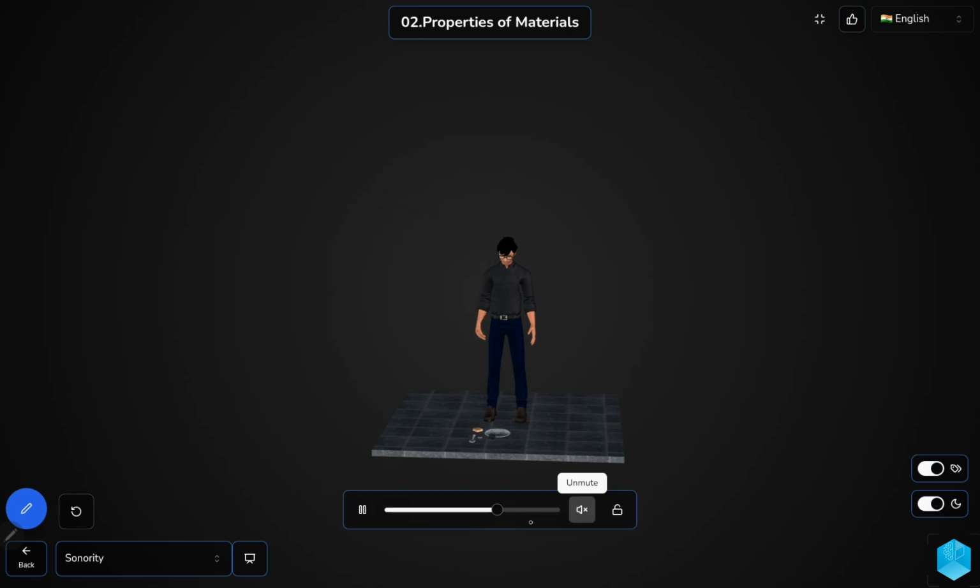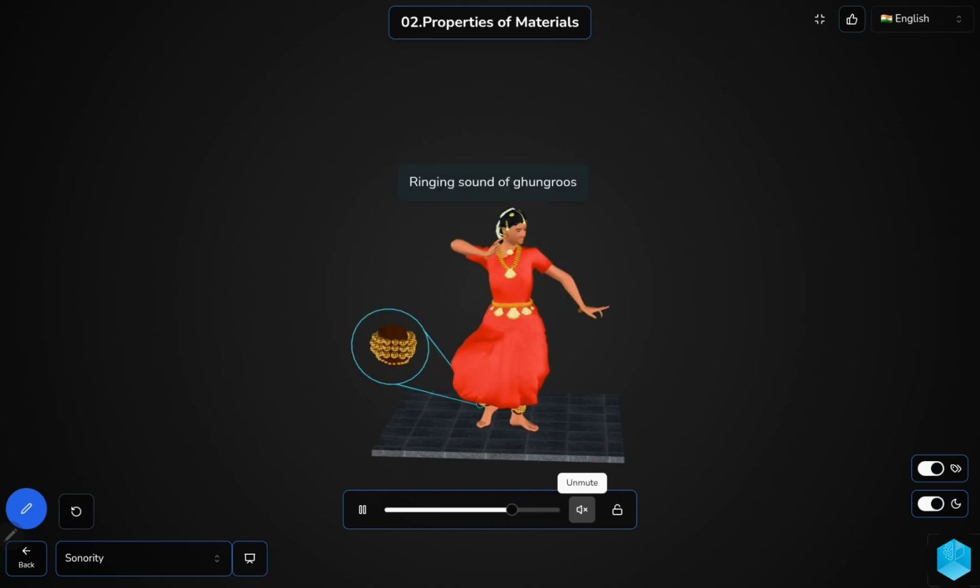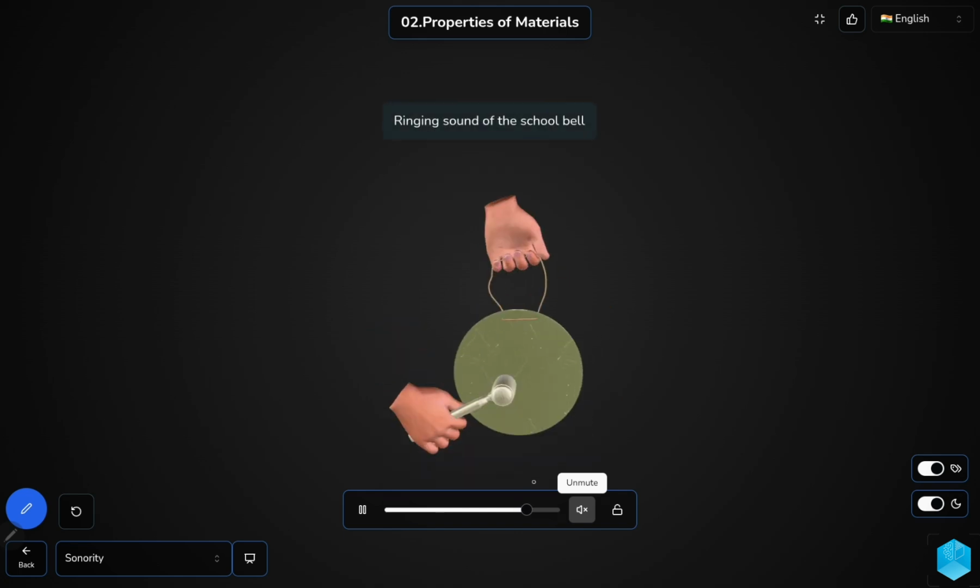Here also we don't hear the sound. So we can say that coal and wood are non-sonorous. Then you can see the dancer wearing the ghungroos. And here you can see a school bell ringing.